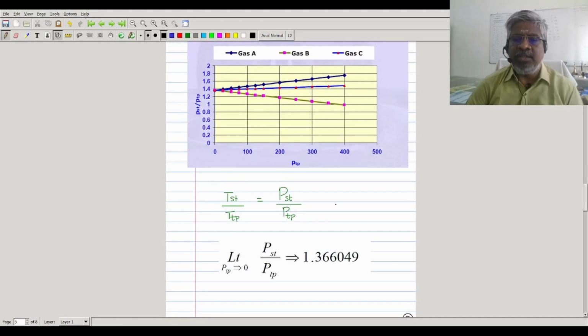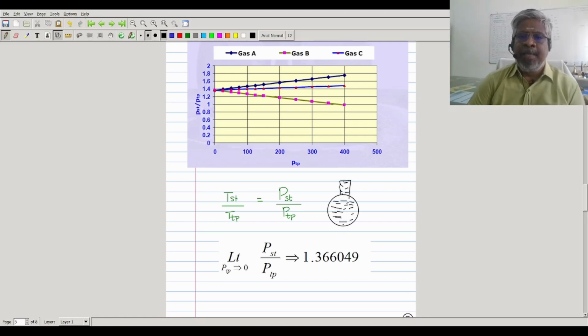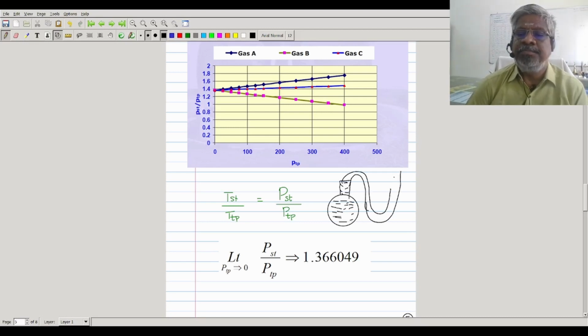Some fixed volume is there, and we fix some quantity of gas here, any gas for that matter. Now this is going to be connected to a mercury column.